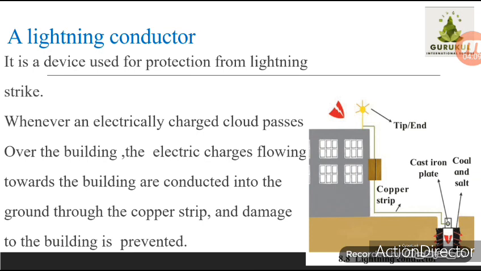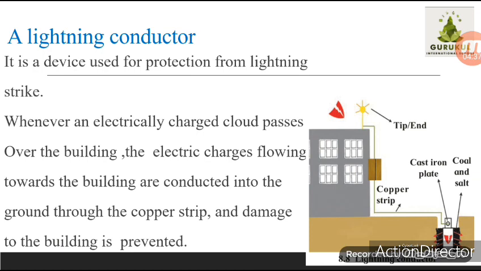Whatever charge is in the cloud is attracted by the forked end of the copper strip. That forked end, that needle-like structure, you can see the yellow needle-like structure, labeled as tip or end. By that end the cloud charge is absorbed, and through that copper strip it is passed into the ground.